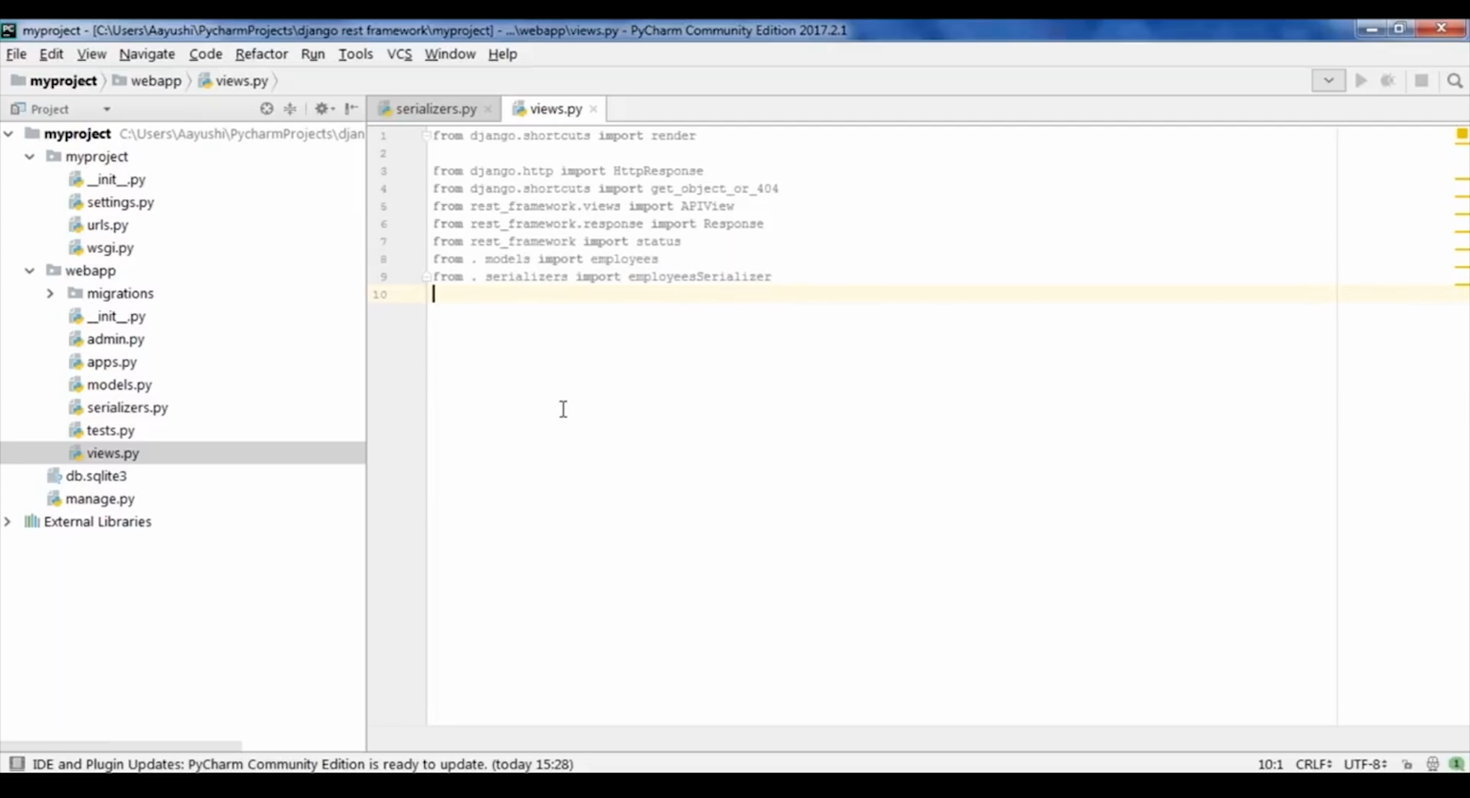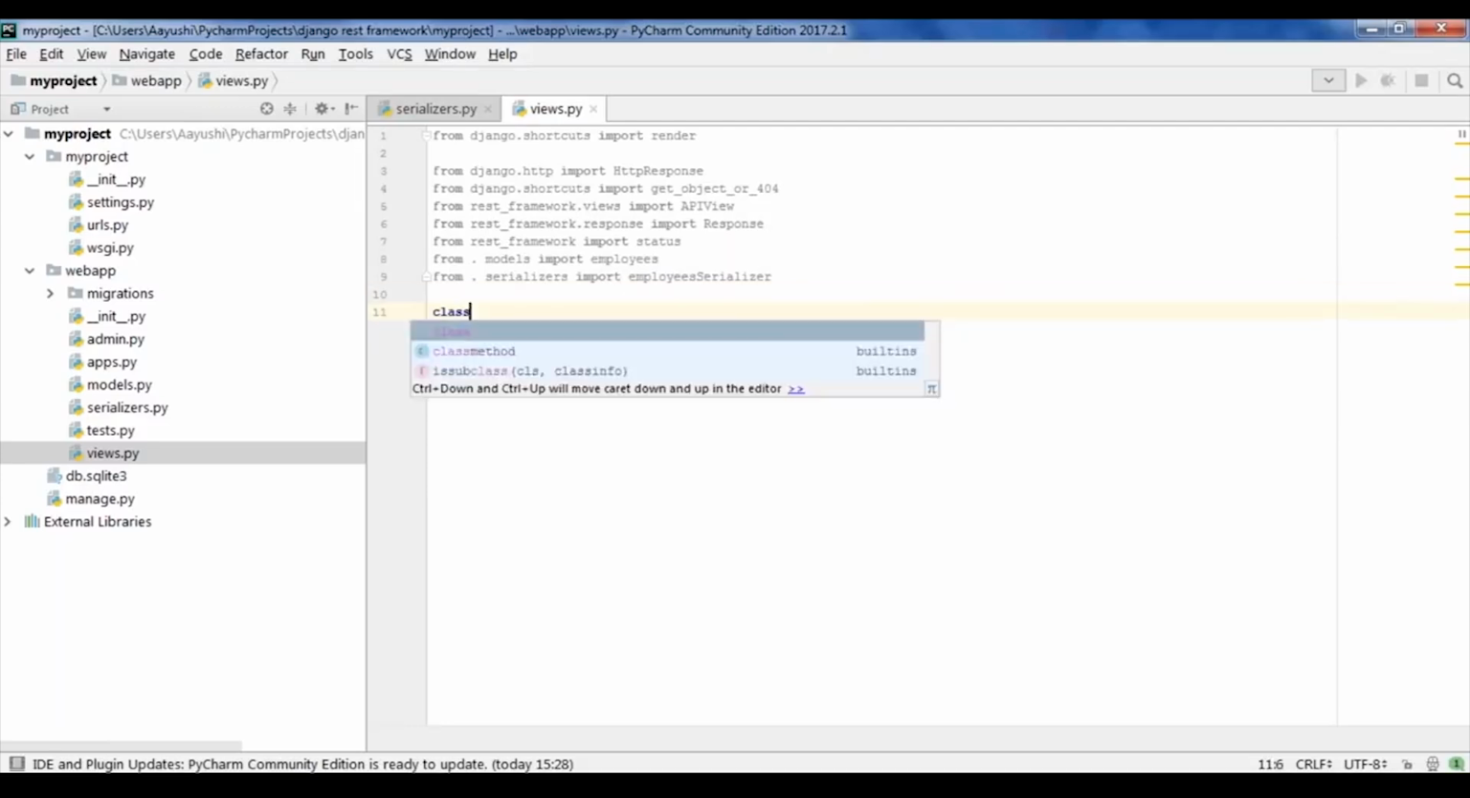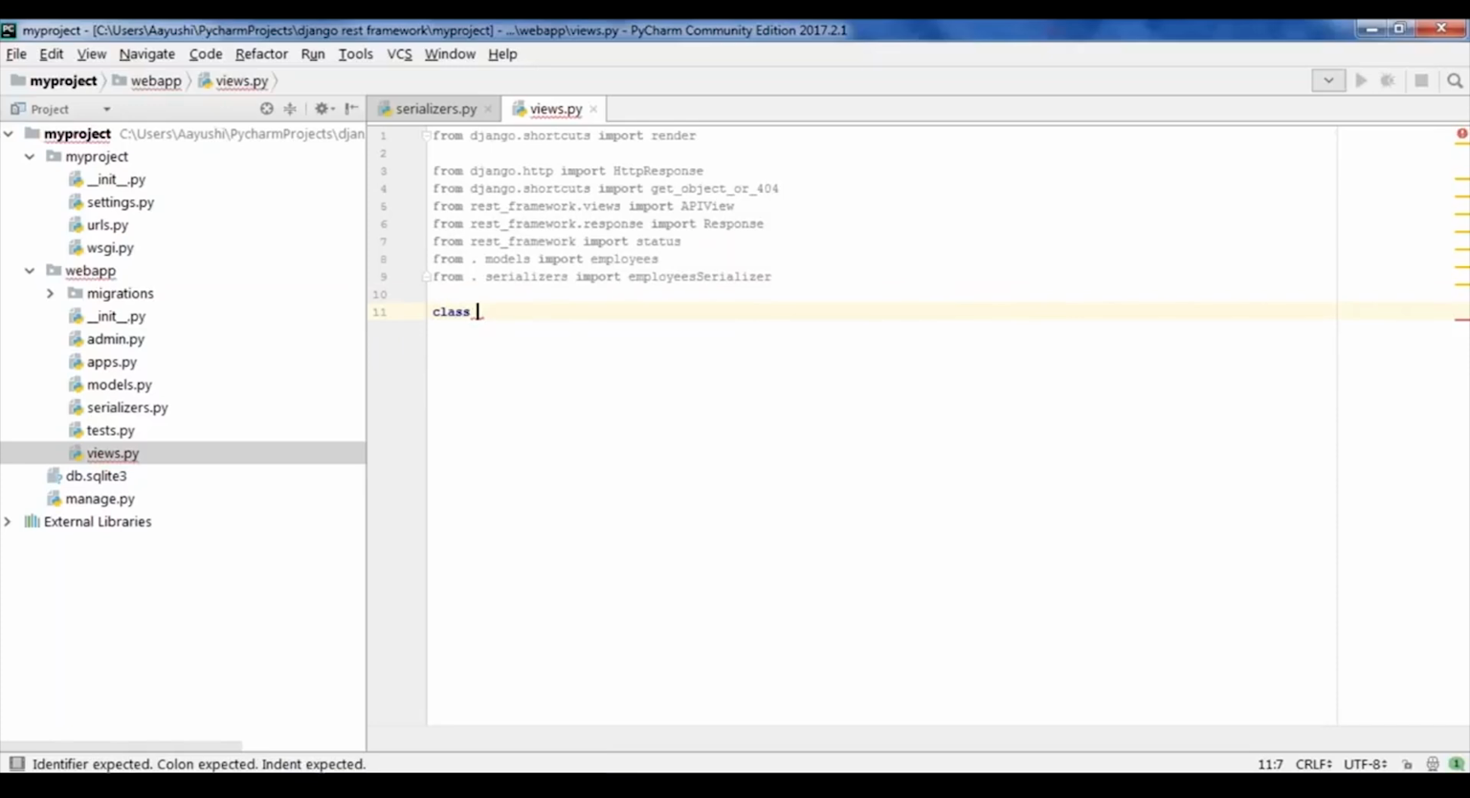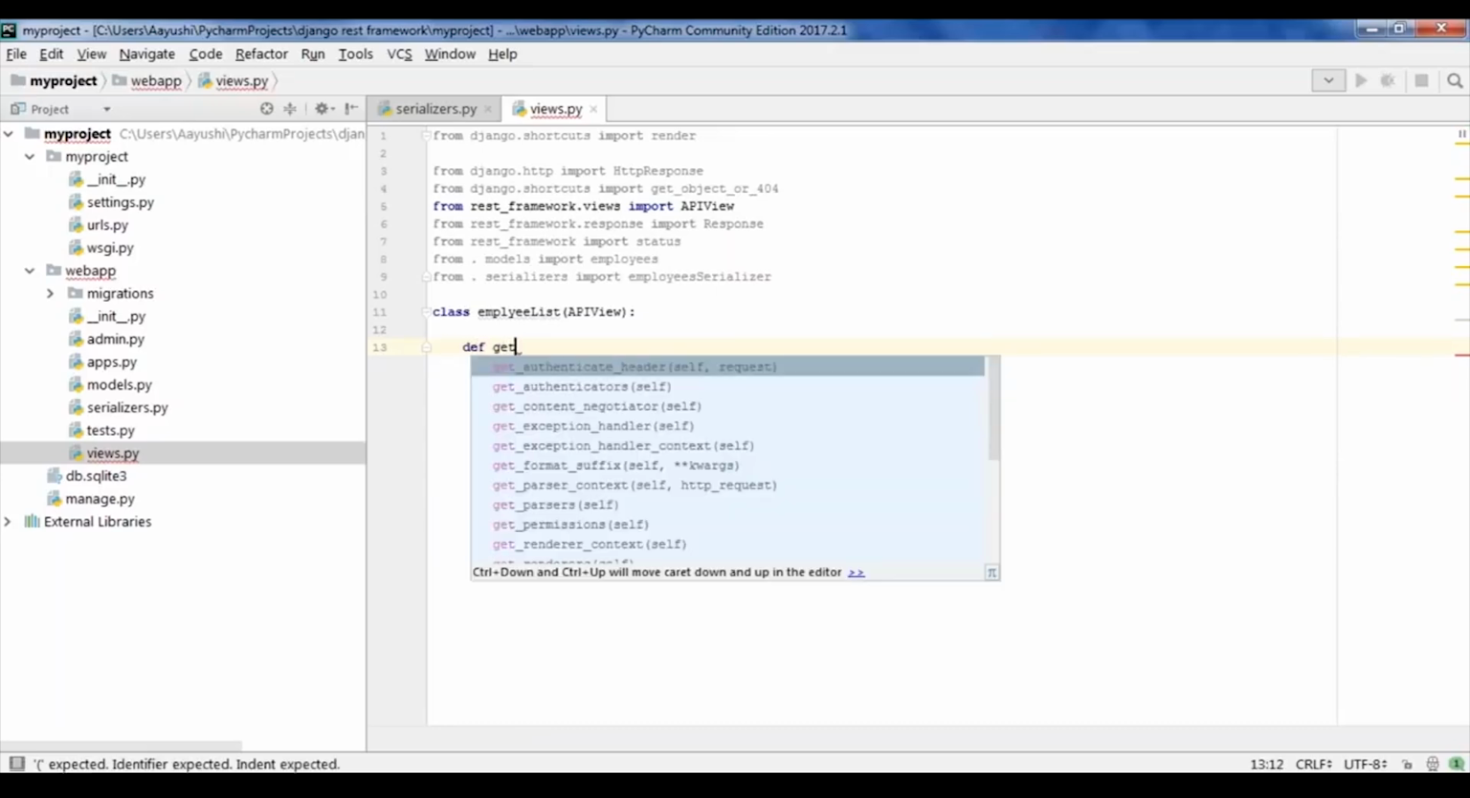Next, what we have to do is create a class-based view, which basically inherits from an API view. So let me create a class for it. Say class employee list, and this inherits from an API view. Here we will create two methods, a get method and a post method. The very first method, the get method, is used to return all the employees in our model. The second method, the post method, helps you to create a new employee. Let me create these methods one by one.